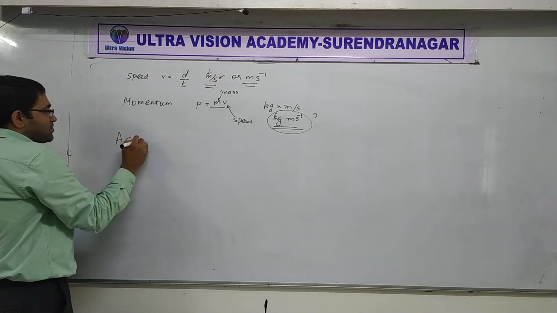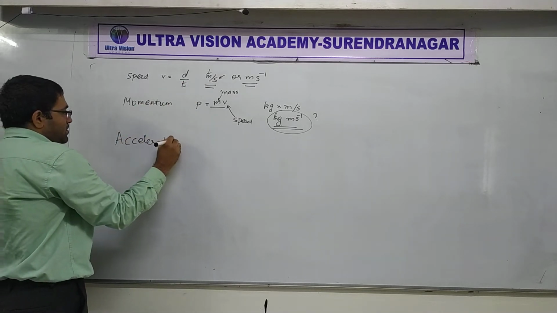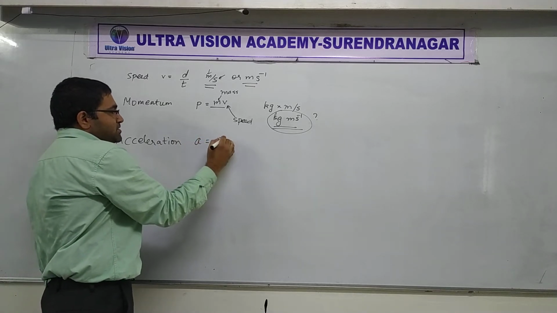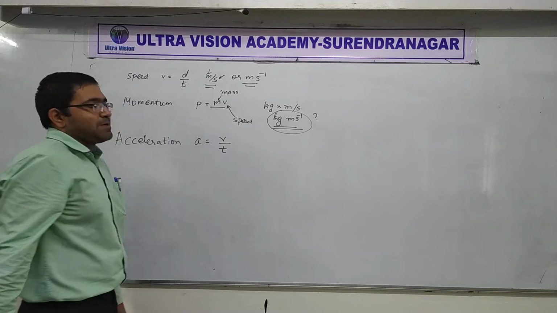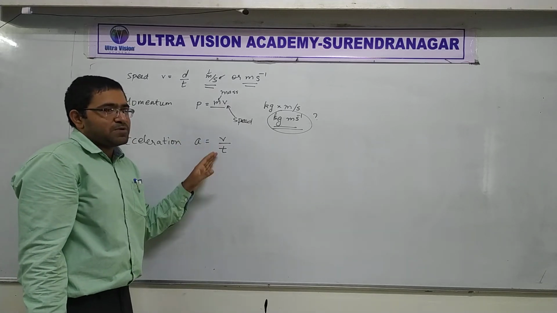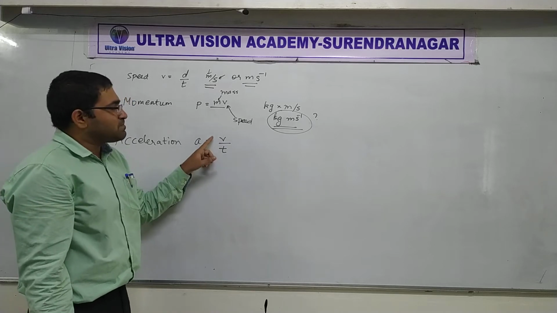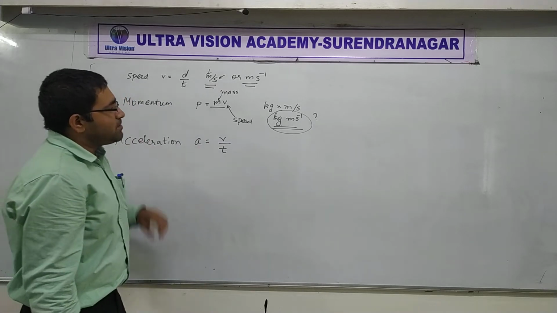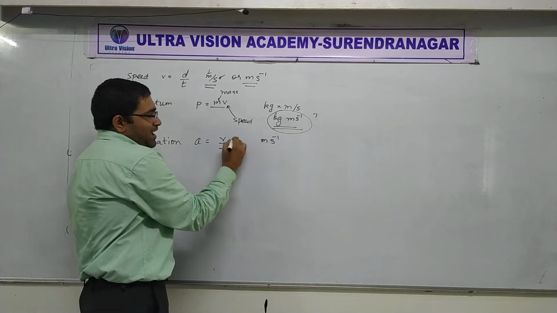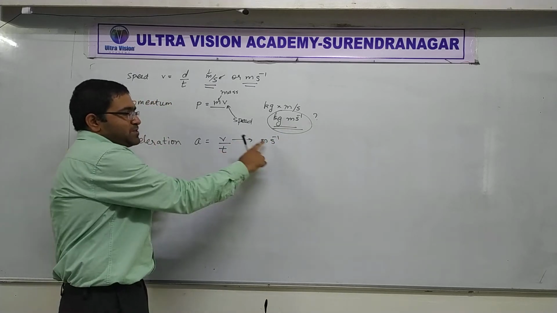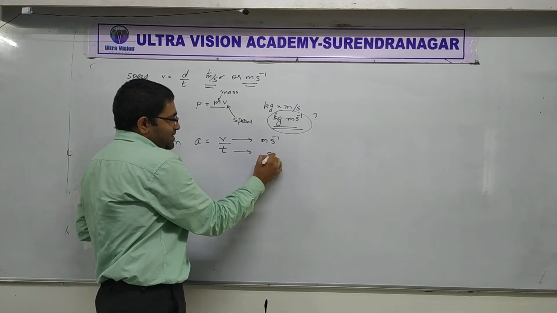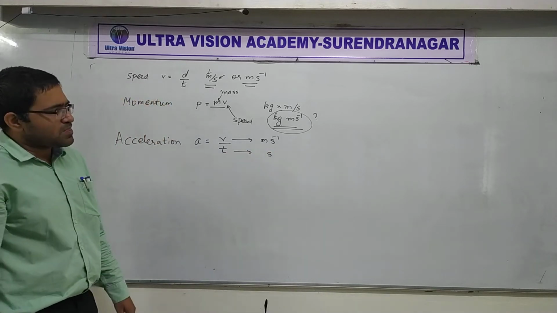Acceleration. Roughly speaking, acceleration is change of speed by time. So speed has what unit? Meter per second. I hope that is clear. Speed has unit meter per second. Now time has what unit? Second.